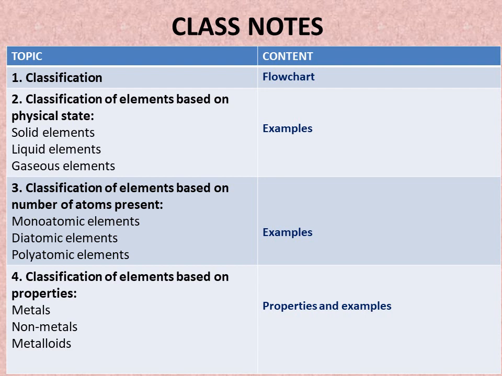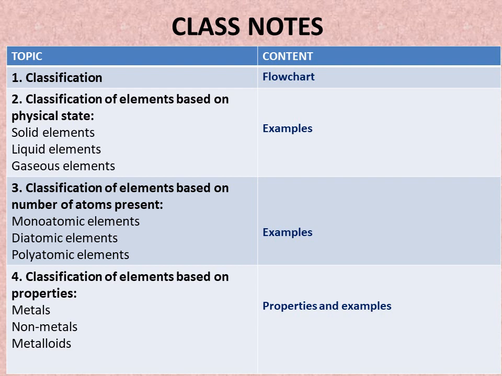Next, second point, you have to give the topic classification of elements based on physical state. Under that topic you have to write solid elements, liquid elements and gaseous elements, and just give the examples there. Third point, classification of elements based on number of atoms present. You have to make the columns of monoatomic elements, diatomic elements and polyatomic elements, and only give the examples. No need to write definitions because we are going to study this in detail in the next chapters.